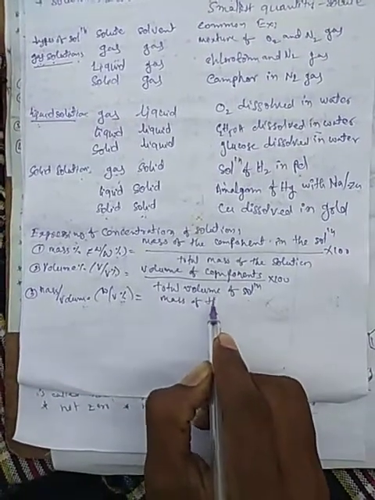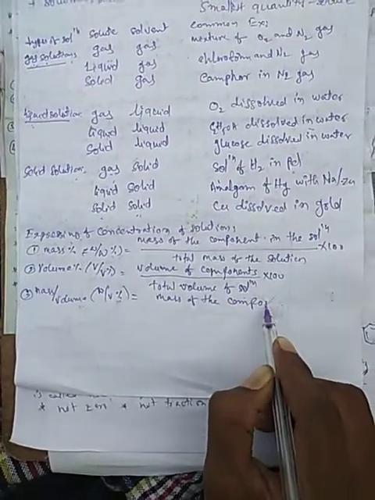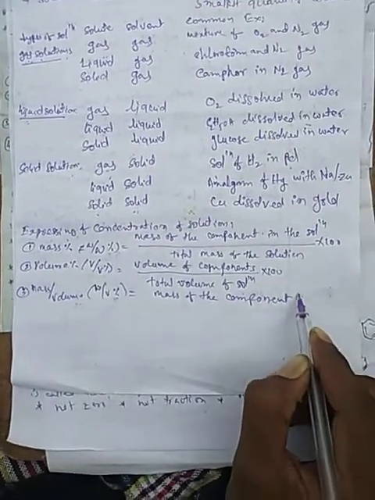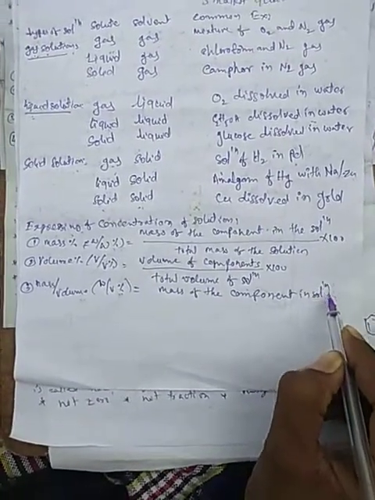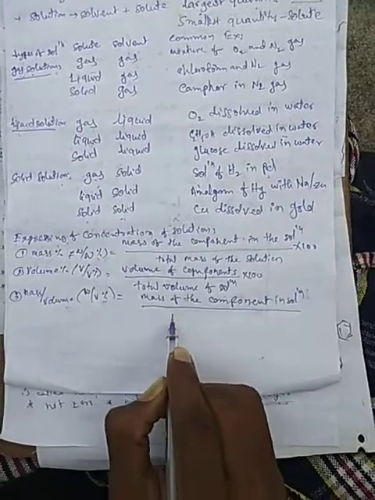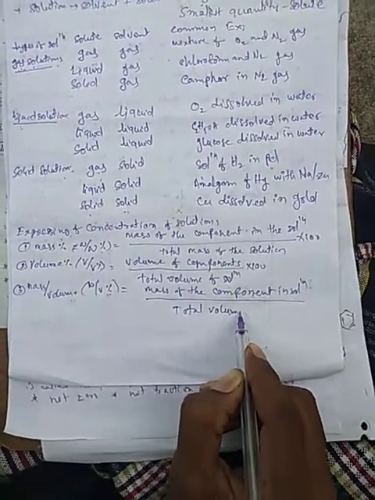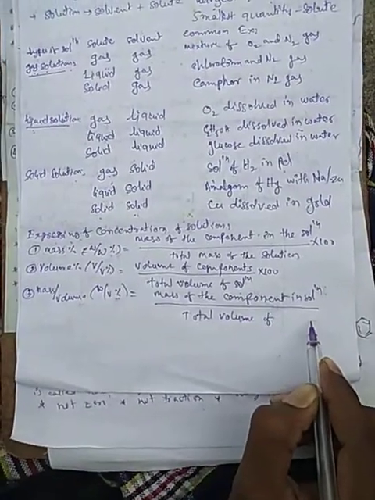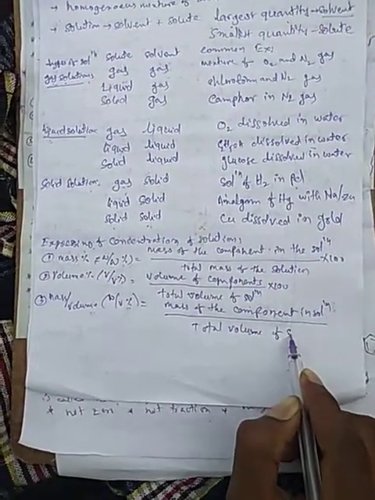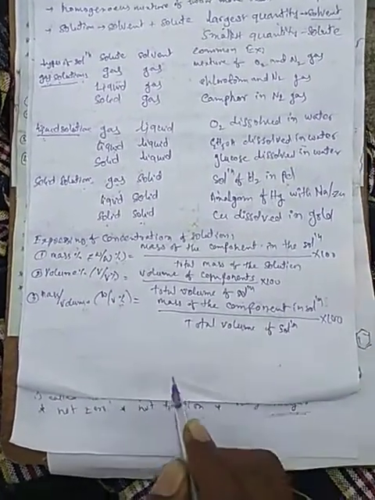Now we can write the formula as the mass of the component in the solution by the total volume of solution, into 100 percent.